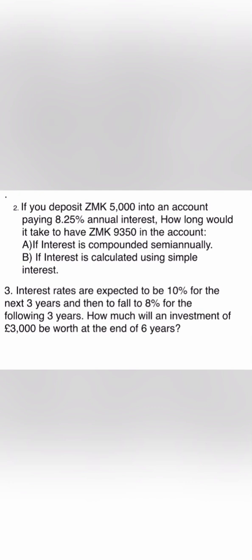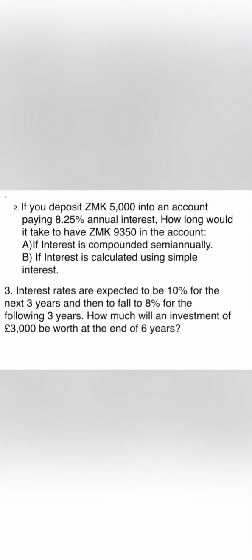Then maybe I can read question 3 also. Question 3 says interest rates are expected to be 10% for the next 3 years and then go to 8% for the following 3 years. So from year 1 up to year 3, the interest rate is expected to be 10%.